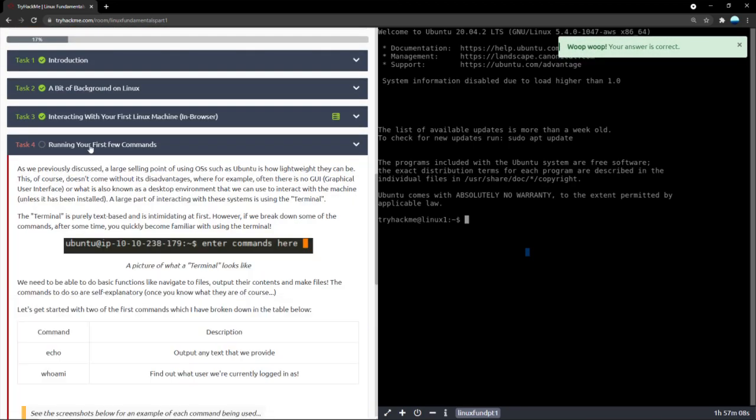We're going to be running our first few commands. Now, the thing with Linux OSs is that a lot of things are done in the command line. For someone who's just taking a look at Linux or the command line, it can be very daunting. It can be very intimidating, but it's very easy, almost like learning a language. Once you get the basic words right, you can piece them together to form exactly what you're looking for.